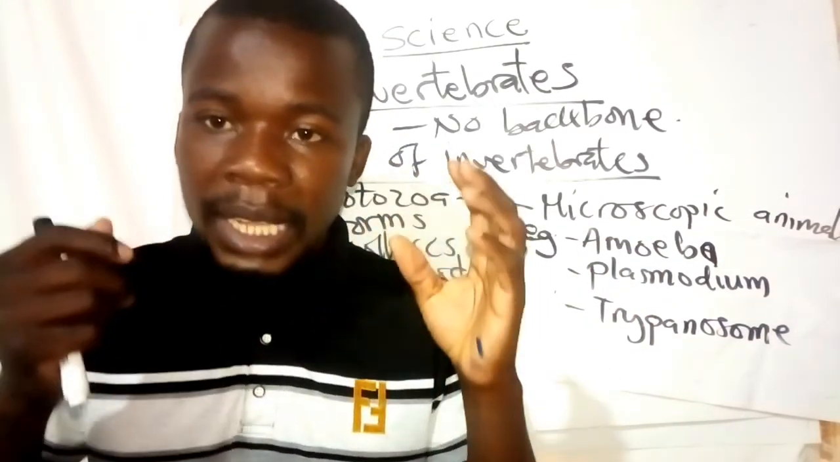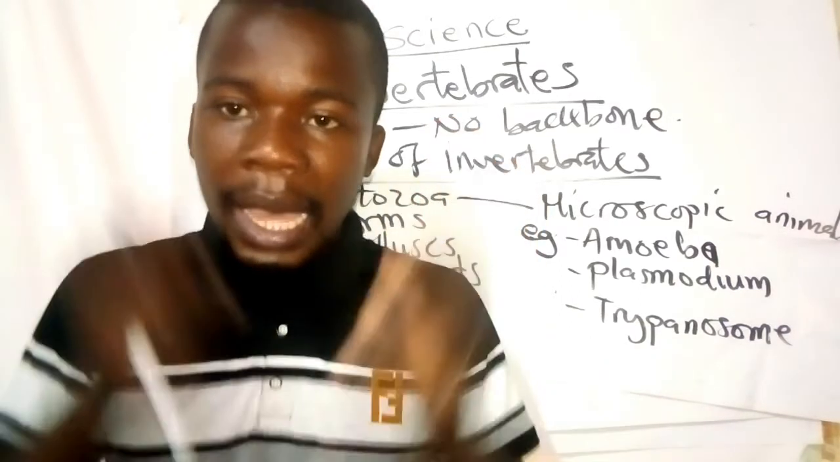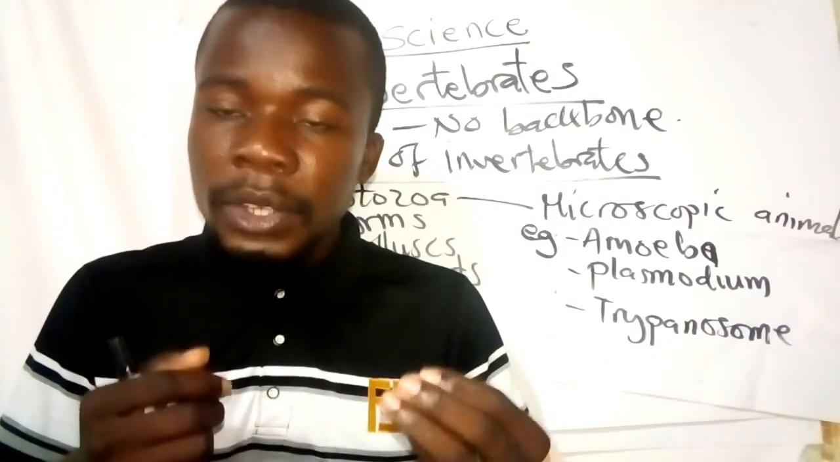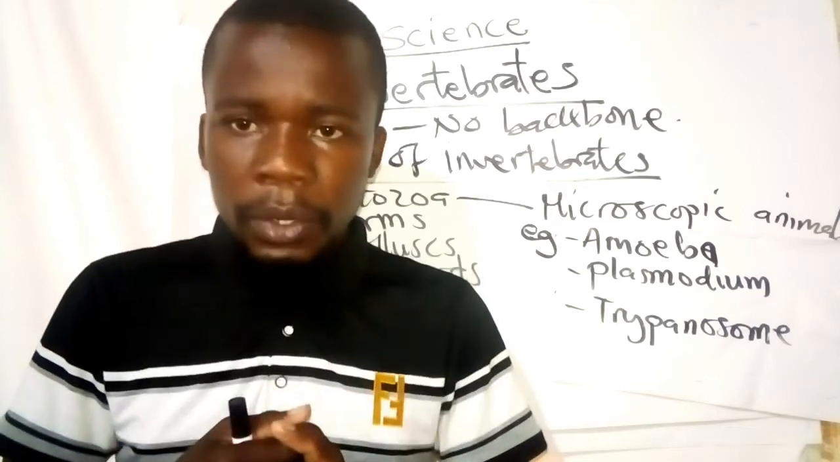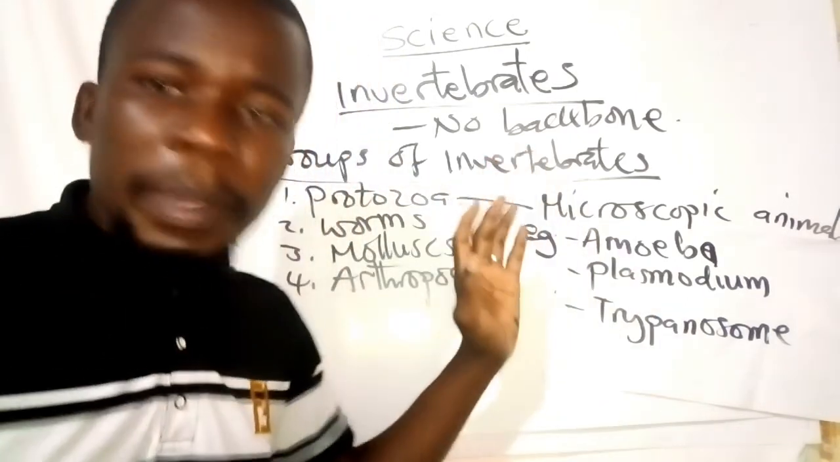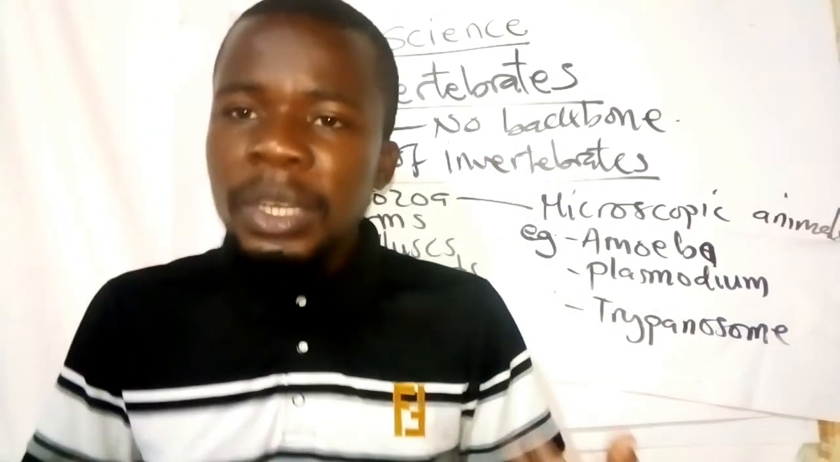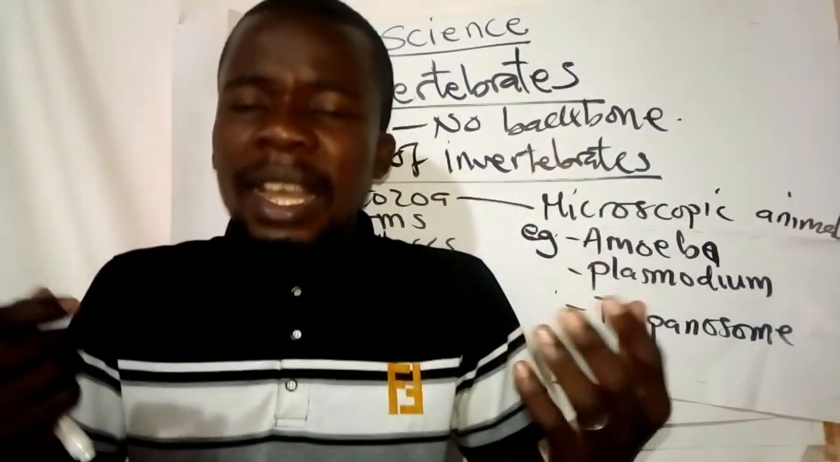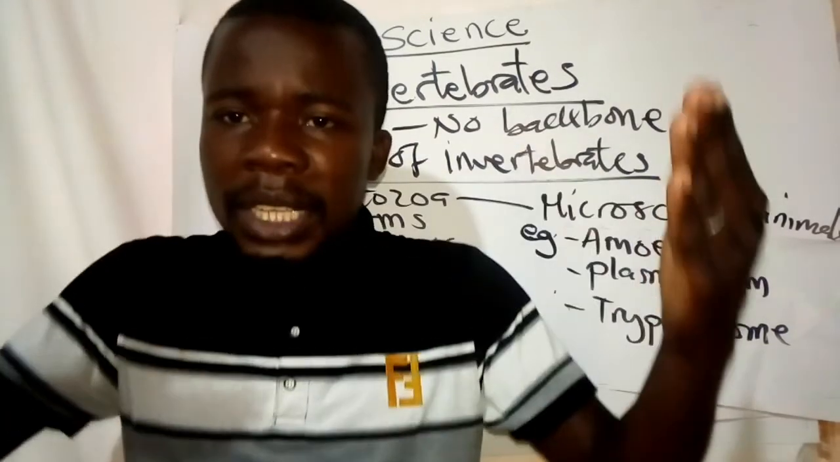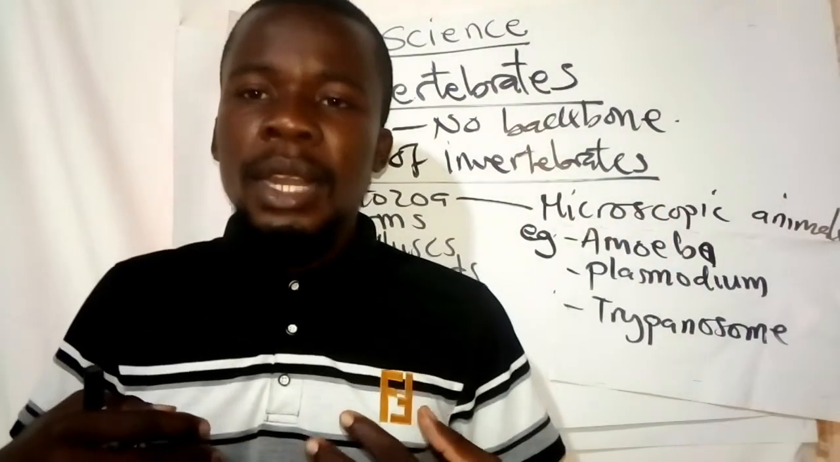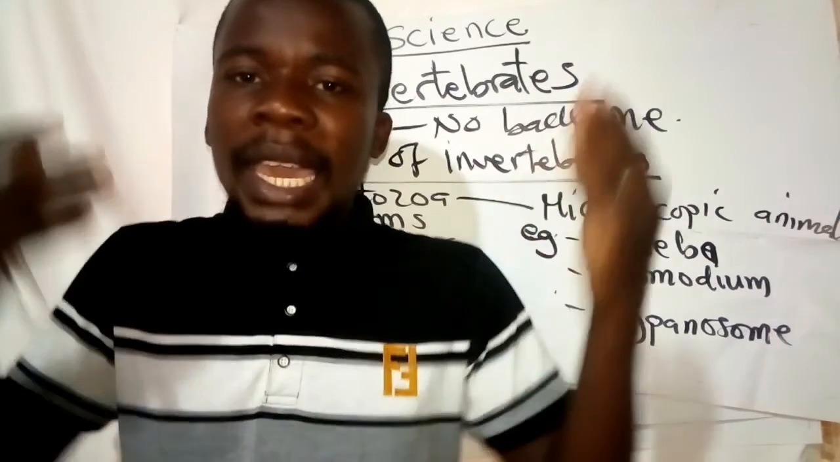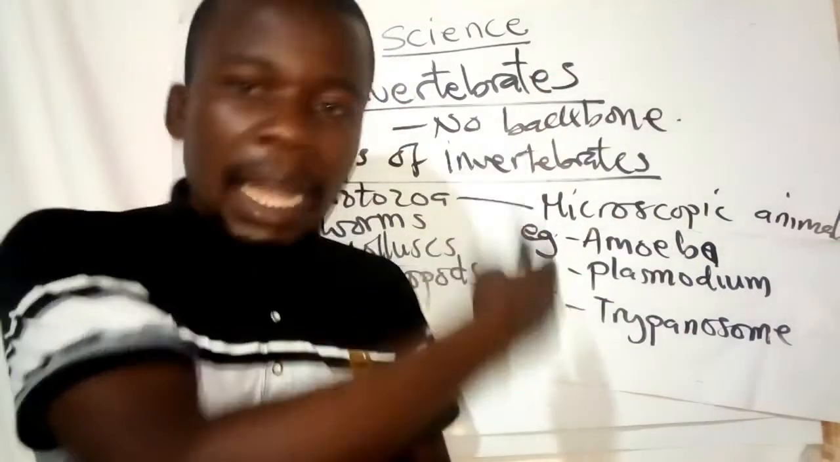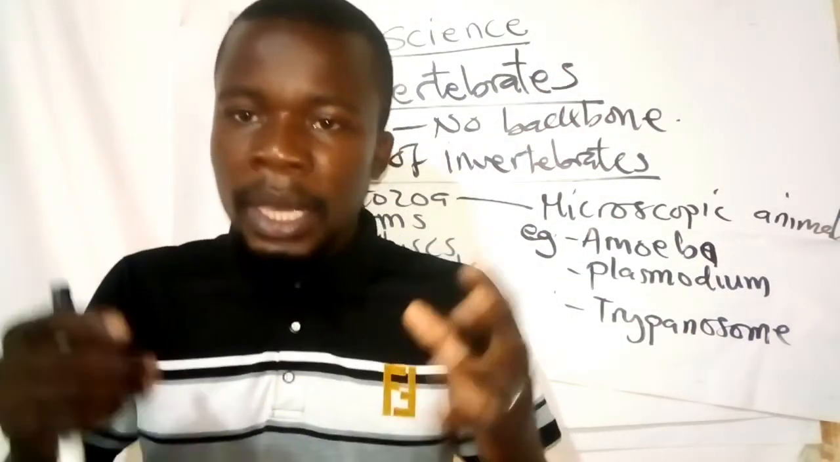They cannot be seen with our naked eyes. We have to use a microscope to see them. So these microscopic animals can be found in fresh water. They can be found in sea water. They can be found in the bodies of other animals. Like in your body, in my body, we can have some of these microscopic animals.